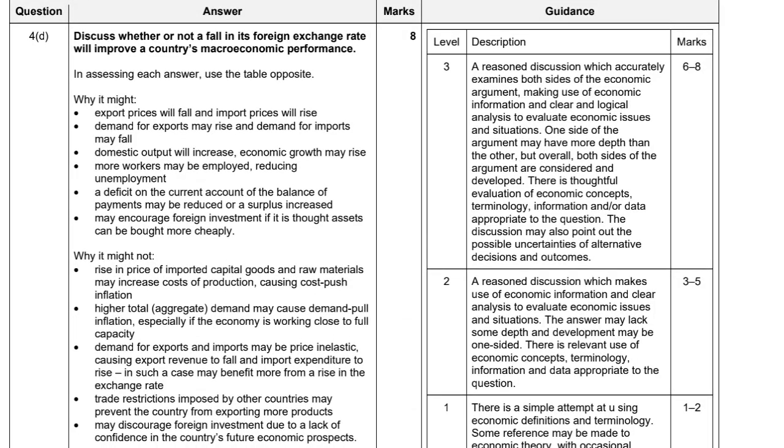For question 4D, we'll discuss whether the fall in the foreign exchange rate would improve the macroeconomic performance. Of course, we have to define the meaning of macroeconomic performance, including economic growth, balance of payments, cost of production, inflation, exchange rate, and future economic prospects. So first of all, you have to give a definition.